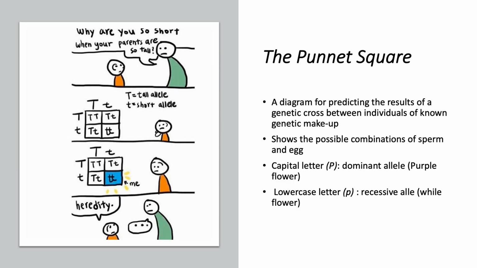So now let me talk about the Punnett square. The Punnett square is a diagram which is used to predict the allele composition of offspring from a cross between individuals of known genetic makeup. So notice that we use a capital letter to symbolize a dominant allele and the lowercase letter for a recessive allele. In our example of the flower color, capital letter P is the purple flower allele and small letter p is the white flower allele.